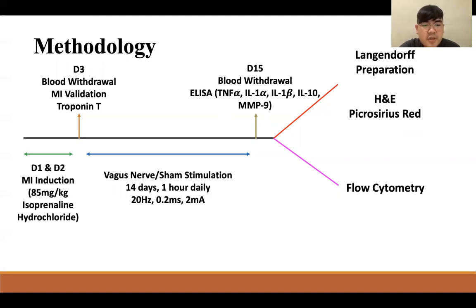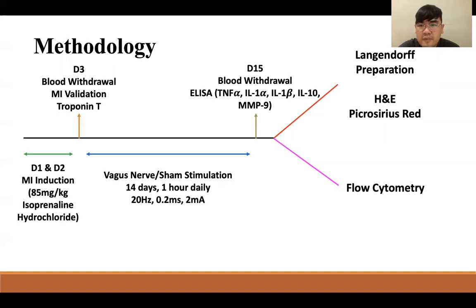For vagus nerve stimulation group, the negative terminal will be placed on the tragus and the positive terminal will be placed on auricular margin. Whereas for sham stimulation group, both the positive and negative terminal will be placed on auricular margin. On day 15, prior to sacrificing the rats, I will withdraw the blood again to perform ELISA assay to analyze the inflammatory marker, TNF alpha, IL-1 alpha, IL-1 beta, anti-inflammatory marker, IL-10, and adverse cardiac remodeling marker, MMP9.